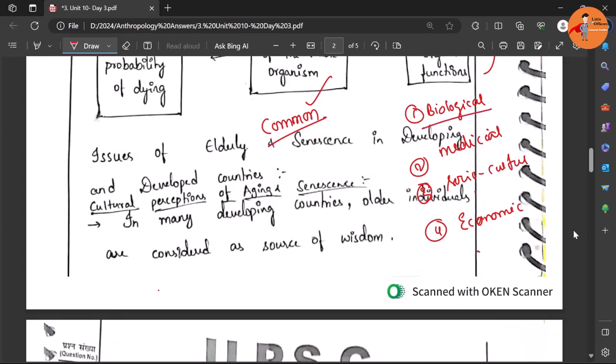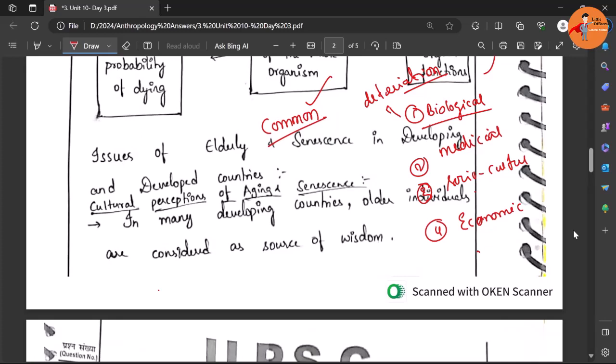For example, biologically, in both developed and developing countries, there is a biological deterioration, a loss of functionality, deterioration in the various systems. They are mandatory, because as aging happens, this is what is supposed to happen, as nature has already coded this.